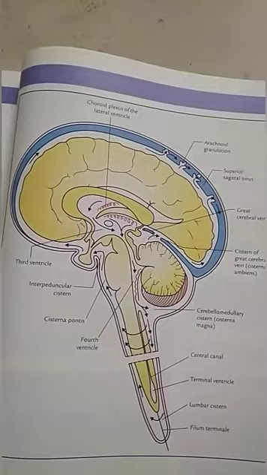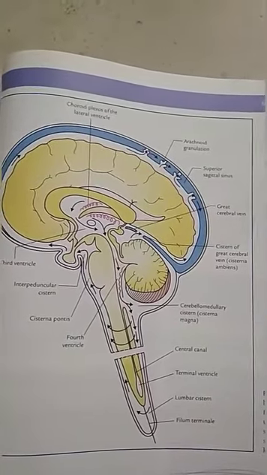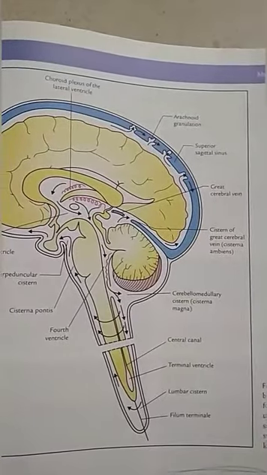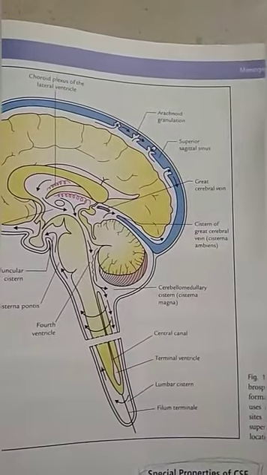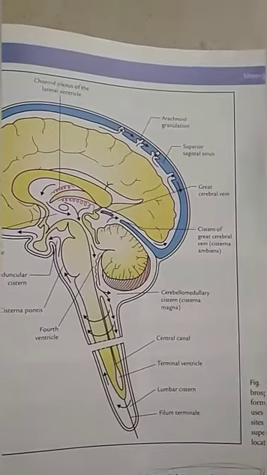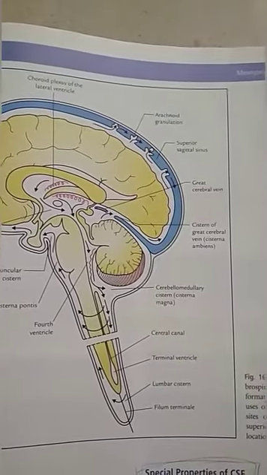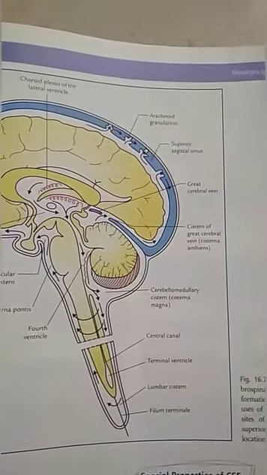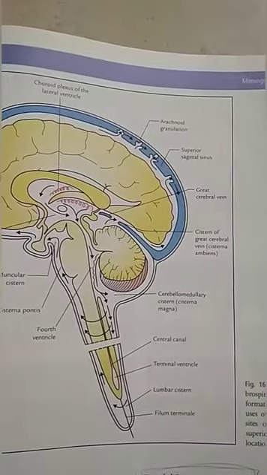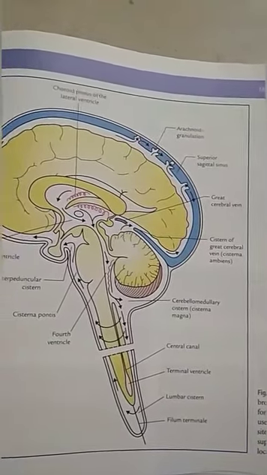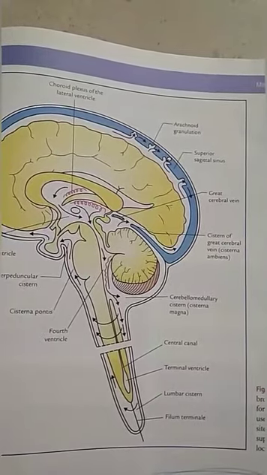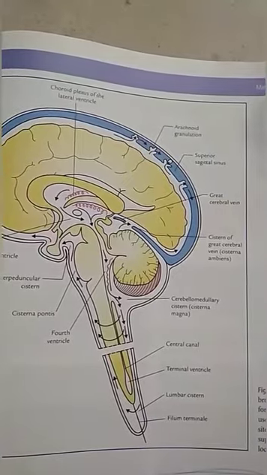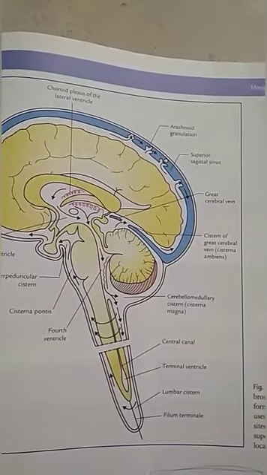The special properties of CSF are: due to presence of blood CSF barrier, antibodies can't reach the CSF. That's why infection of CNS are often fatal. Second thing, due to this barrier, bile is also not found in the CNS. Bile is not found in the CSF, even in severe jaundice. And third thing, most of the drugs cannot reach the CSF due to blood CSF barrier.